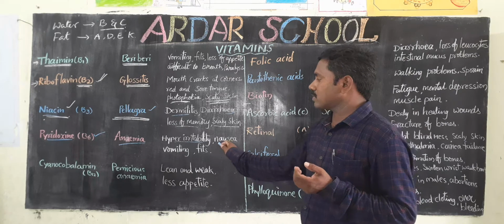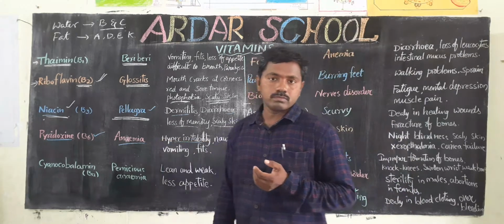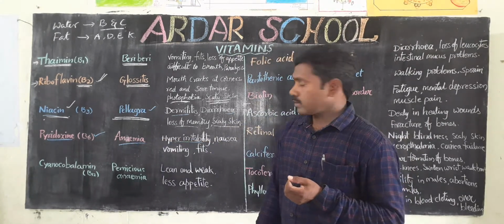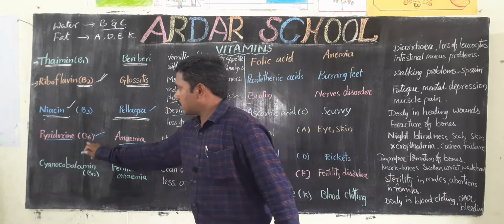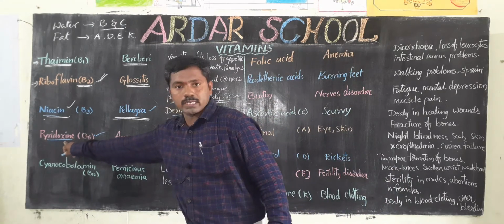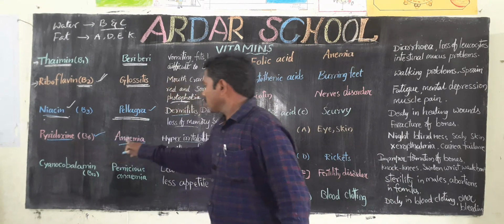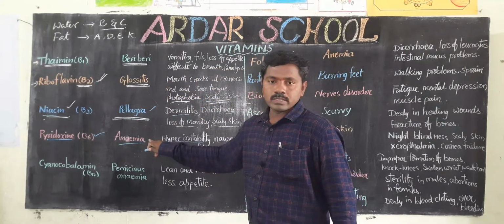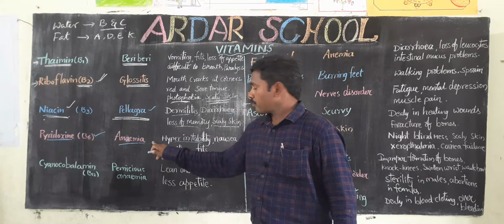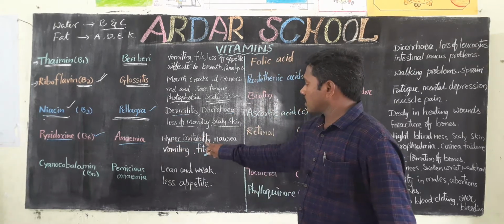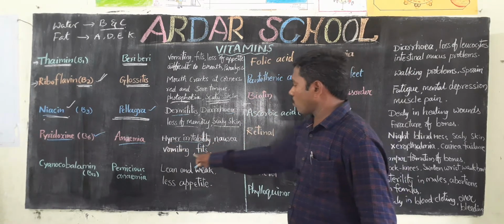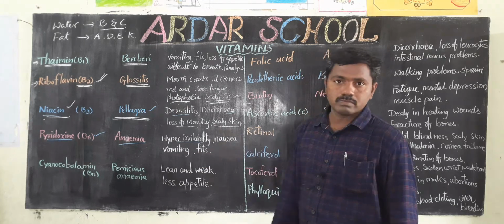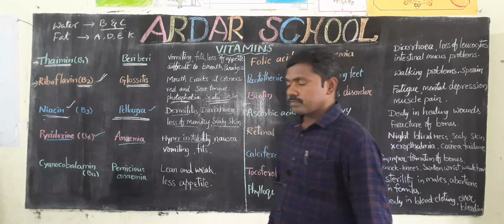These are some of the symptoms of anemia. Okay children, so loss of pyridoxine causes the disease anemia, with symptoms hyperirritability, nausea, vomiting, fits, etc.